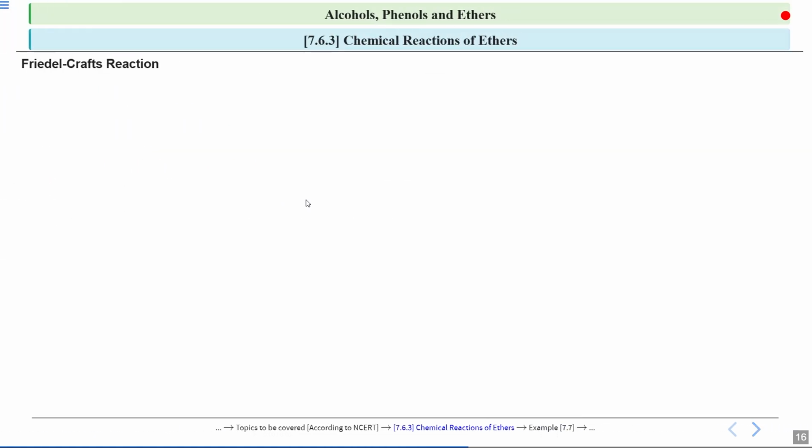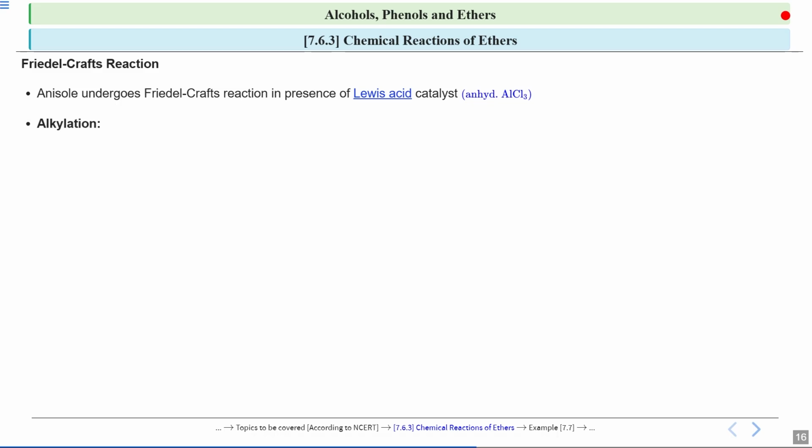Now we will look towards the Friedel-Crafts reaction. So Friedel-Crafts reaction, there are two types: there is alkylation and there is acylation. Okay, so anisole undergoes Friedel-Crafts reaction in the presence of a Lewis acid catalyst, which is anhydrous AlCl3.